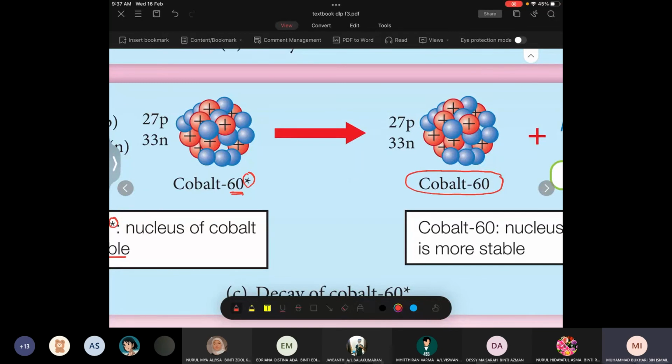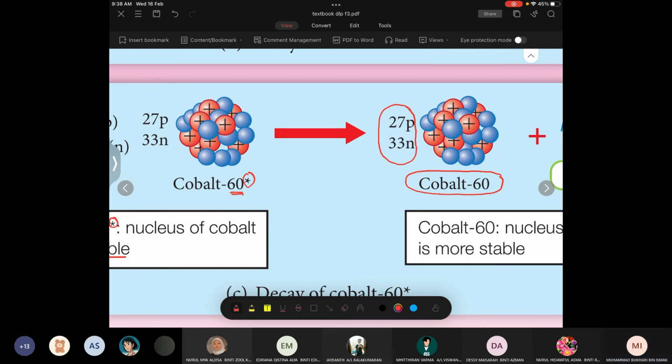You see that? Is there any difference in terms of the number 60? There's no difference, right? And you can see here the number of protons and neutrons also doesn't change, right?